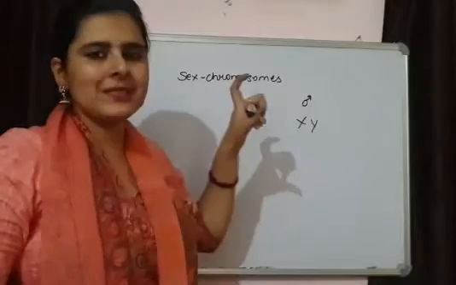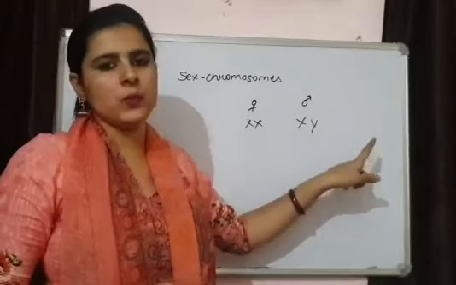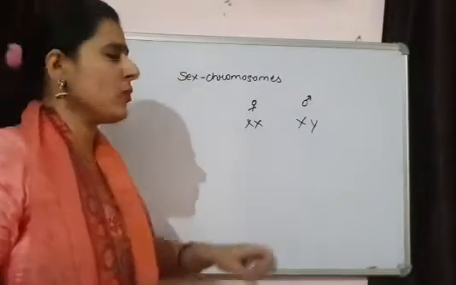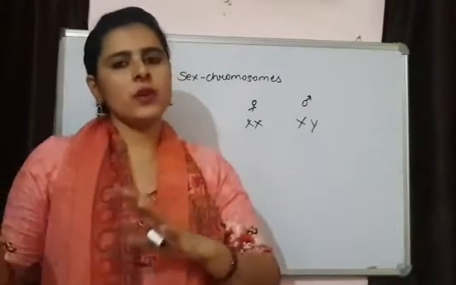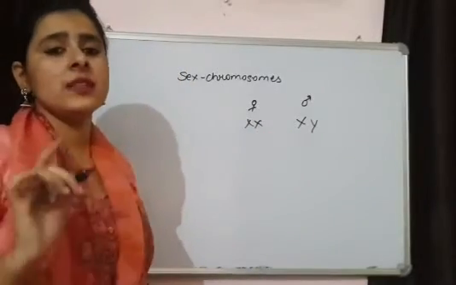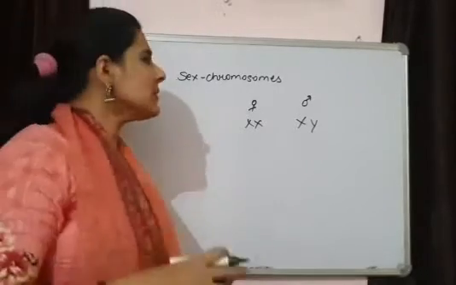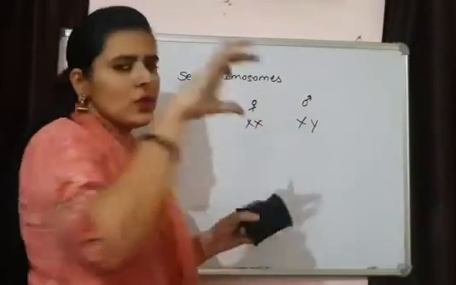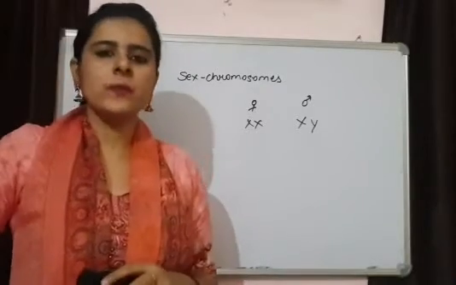The X chromosome is a big chromosome that contains more genes as compared to the Y chromosome. The Y chromosome has the least number of genes, and that is basically responsible for maleness. It carries the genes responsible for maleness. The X chromosome has various genes that are responsible for different types of characters in our body other than sex-related characters. So whenever the X chromosome is inherited, all the genes that are present on the X chromosome are also inherited.